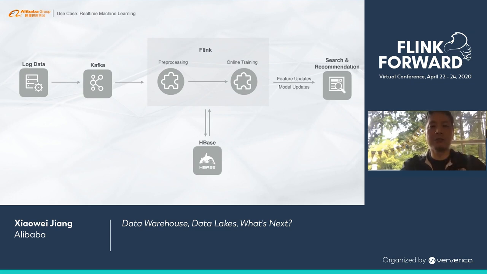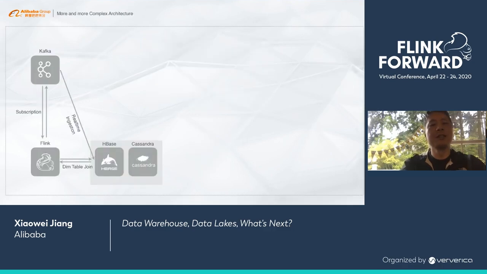And let's take a look at what it takes to do such iterations. This is a rejoining of the previous architecture diagram. Again, Flink subscribes to event logs, the behavior events from Kafka, and it will join such event streams with the entity tables, such as the user profile or product tables, which are stored in systems like HBase or Cassandra. Then Flink calculates real-time features as well as trains real-time models. These real-time features and models get pushed to our online search and recommendation systems to optimize the experience of ranking.